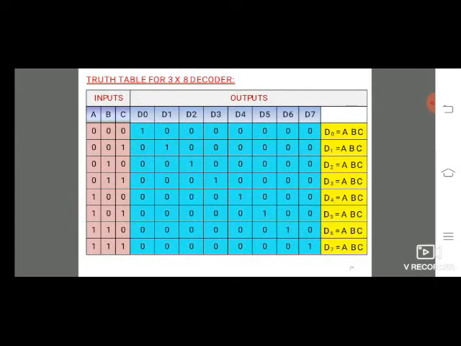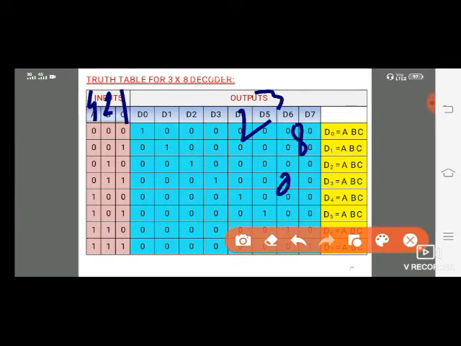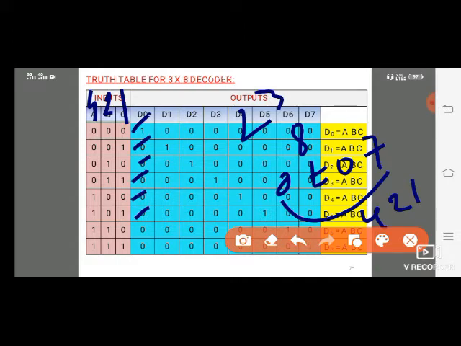We have to observe, this is our truth table. So 000, this is the value of 0. Next 001, this is the value of 1. Next 010, this is the value of 2. Next 011, this is the value of 3. So 3 inputs means 2 power 3, that means 8 possible states, 0 to 7. So 0 to 7 we are representing in the same manner. This is the value of 0 1 2 3 4 5 6 7.